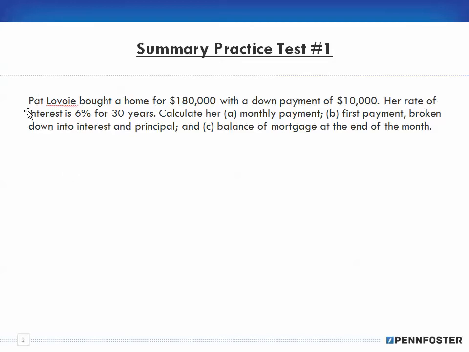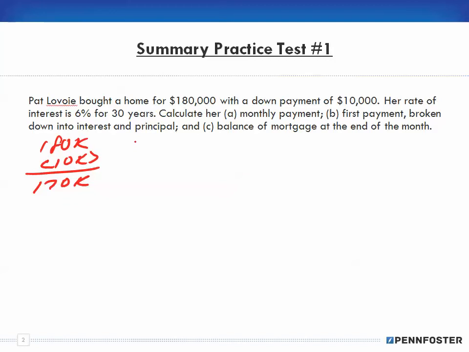Okay, so number one. It says here, Pat bought a home for $180,000 with a down payment of $10,000. Her rate of interest is 6% for 30 years. Calculate A, her monthly payment, B, her first payment broken down into interest and principal, and C, the balance of the mortgage at the end of the month. So basically, we're creating an amortization schedule here, all right? 180,000 less the down payment of 10,000 means we're financing 170,000.